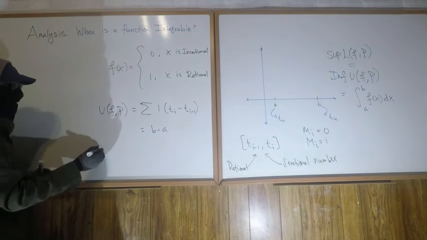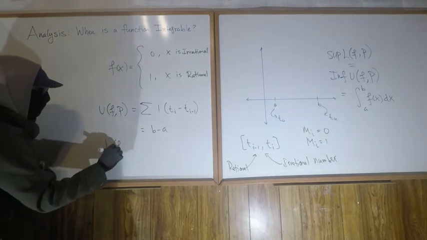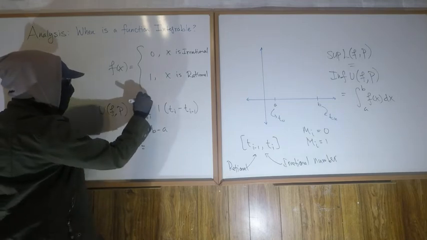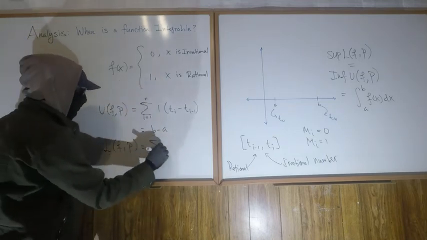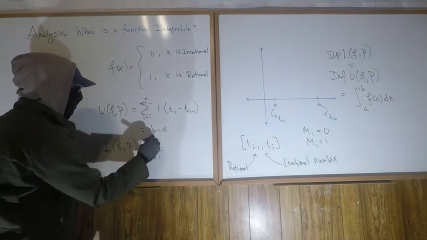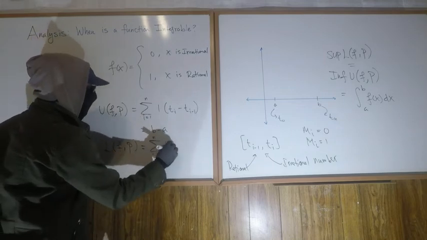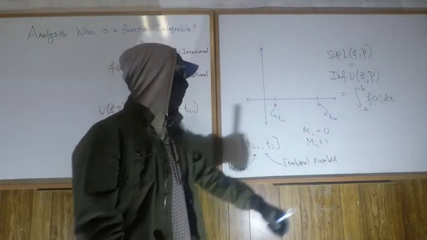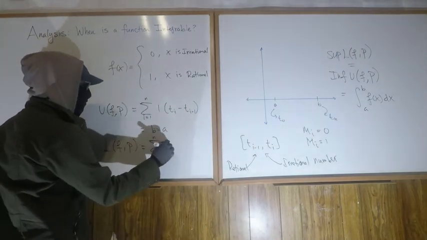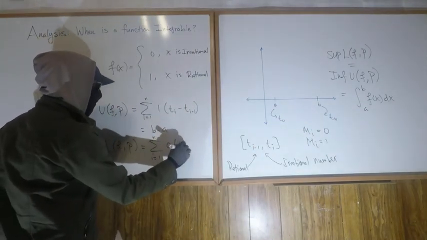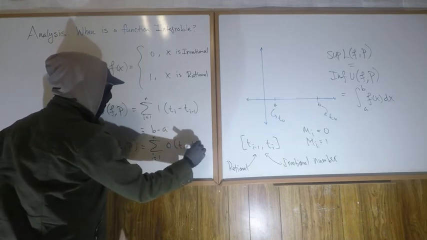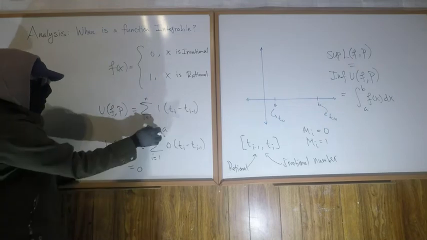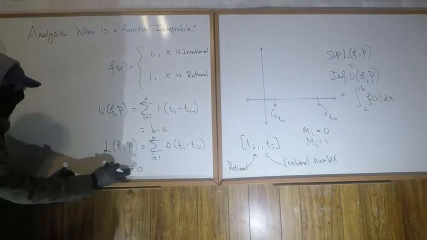Whereas on the other hand, L of f, P, the sum from i equals 1 to n, we said that this was equal to the sum of little m sub i times the interval length, but wait, we just said for this specific function, little m sub i is generically equal to 0. So 0 times, well, doesn't matter what I write now, t sub i minus t sub i minus 1, and so we see that this is going to be equal to 0, whereas this is going to be b minus a.